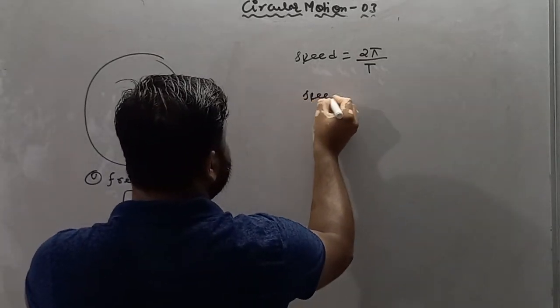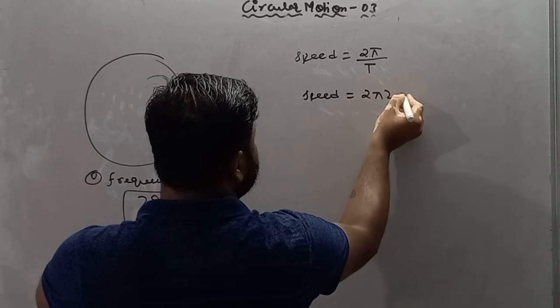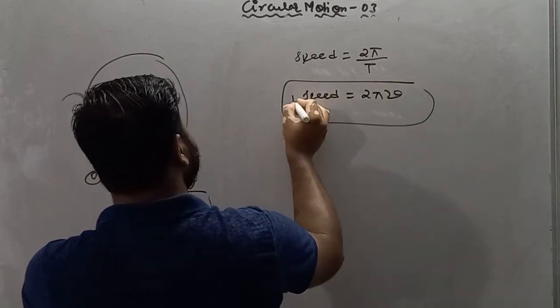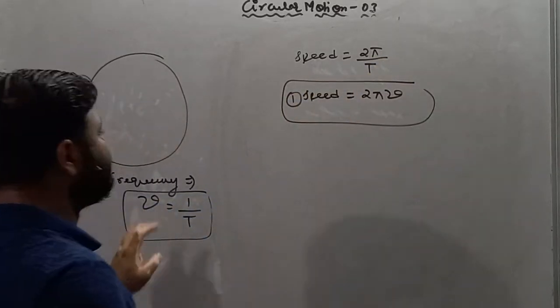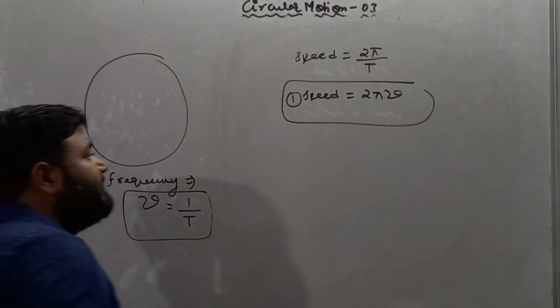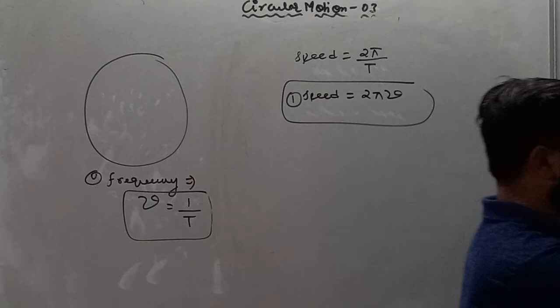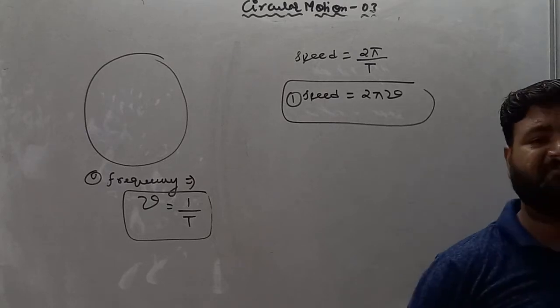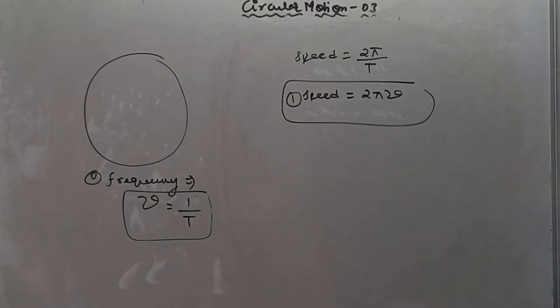So speed can also be written as 2 pi nu, because 1 by time period is nothing but frequency. So I hope you all understand these topics, these formulas which we'll use. Now moving forward, the basic concepts of circular motion, my dear student, are completed.